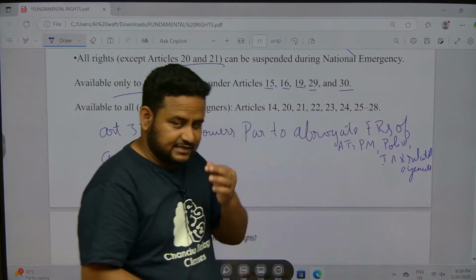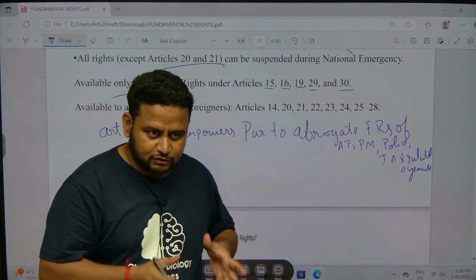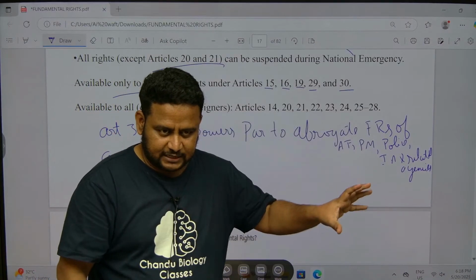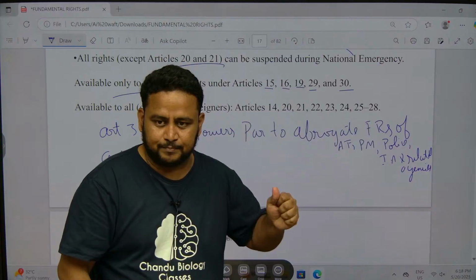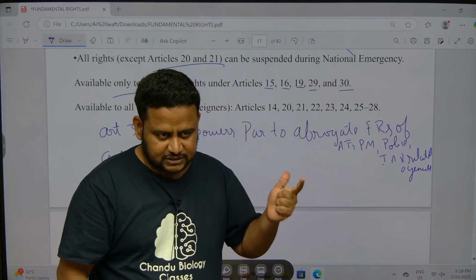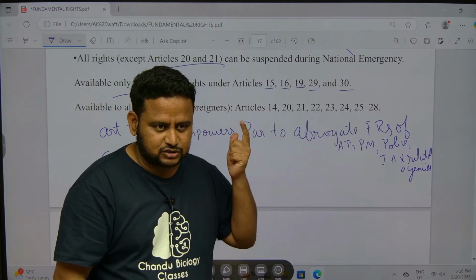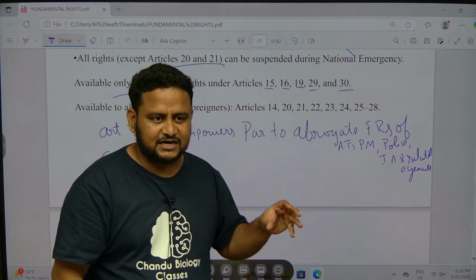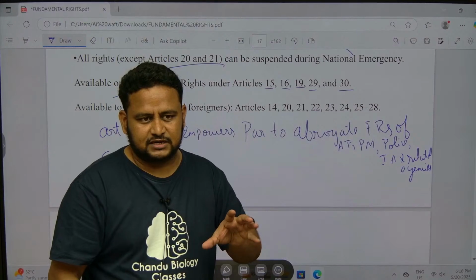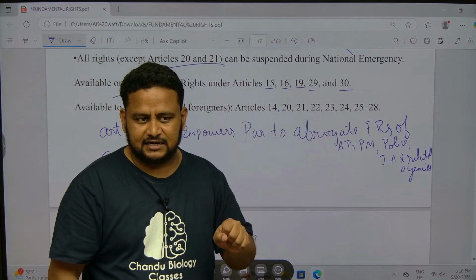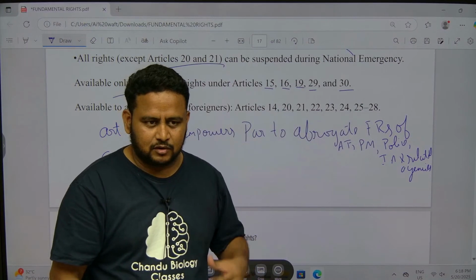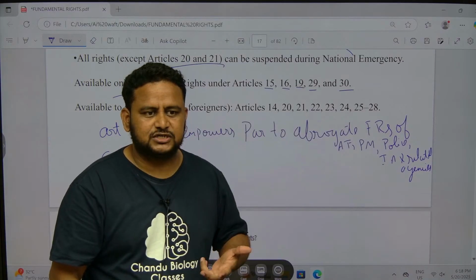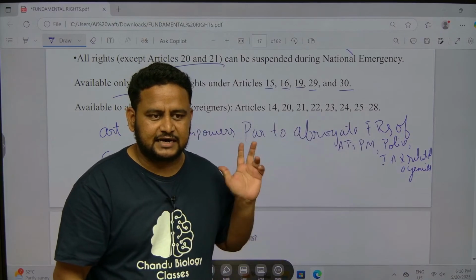Okay, Article 33, what does it do? It gives power to the parliament to abrogate or to curtail fundamental rights of whom? Armed forces, special forces or paramilitary forces, also police agencies, intelligence agencies. Okay, all these people, certain fundamental rights will be curtailed. By whom? By parliament. Why? Because the Constitution itself is empowering them under Article 33.